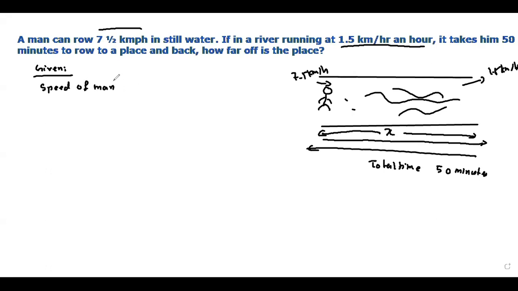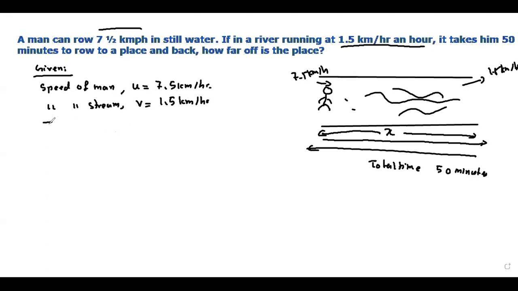Speed of man is represented by u, which is 7.5 kilometers per hour. Speed of stream is represented by v, which is 1.5 kilometers per hour.